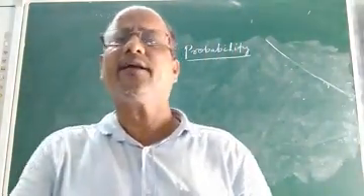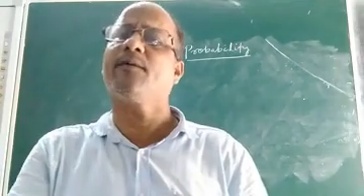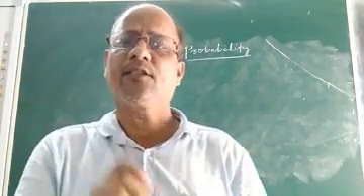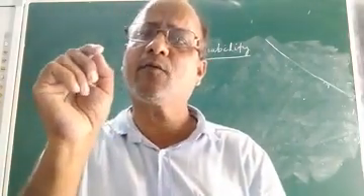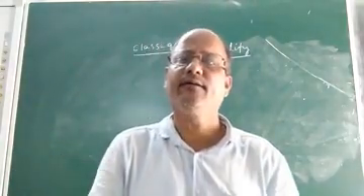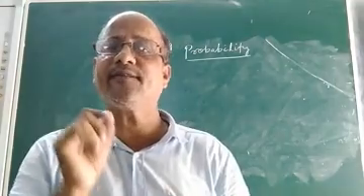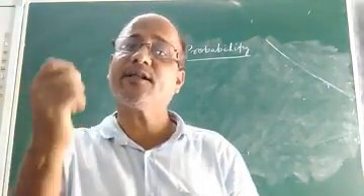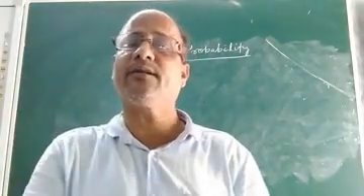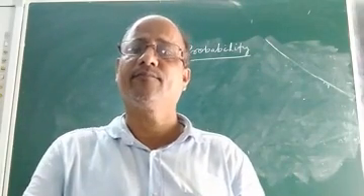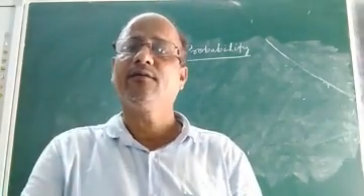Children, what is the dictionary meaning of probability? If you open the dictionary, the literary meaning of probability is may happen, likely to happen, etc. Suppose if I say it may rain, that means there is possibility, there is chance. It may be a sunny day.